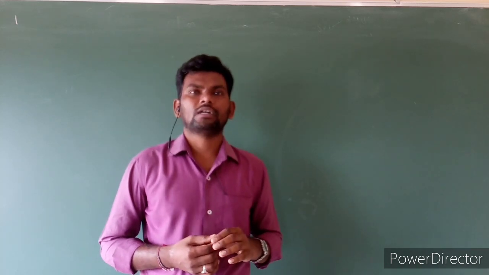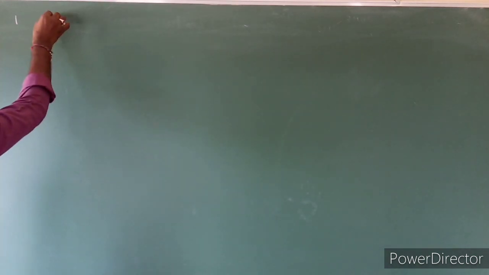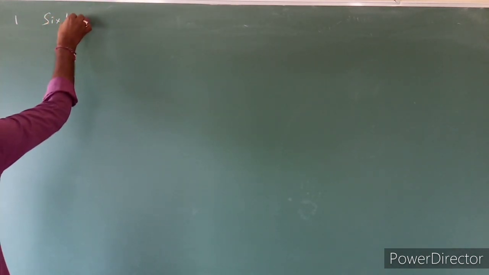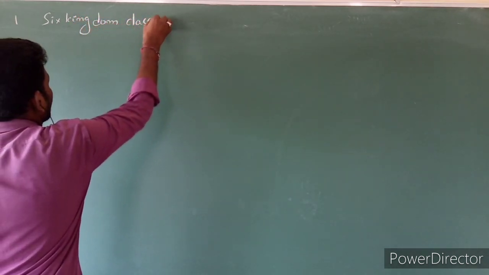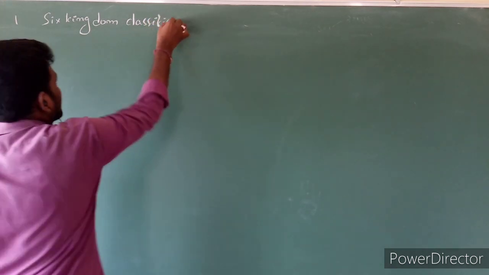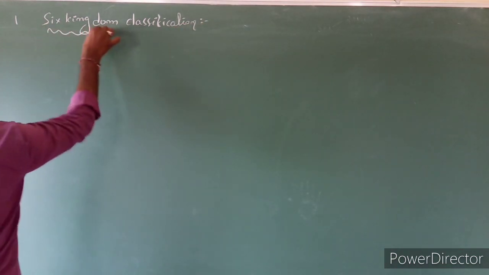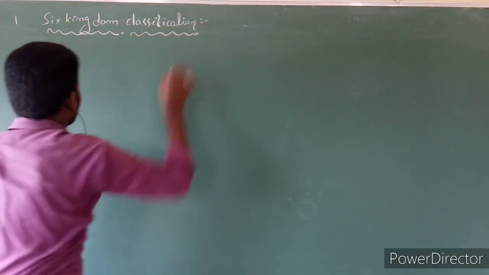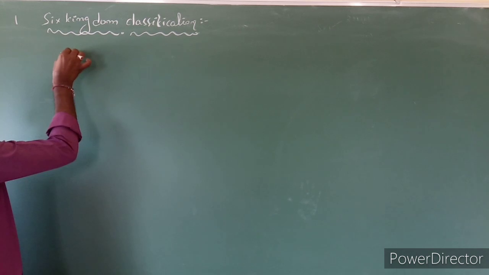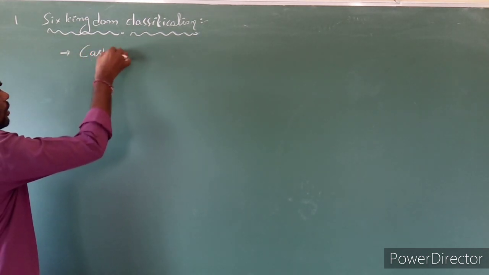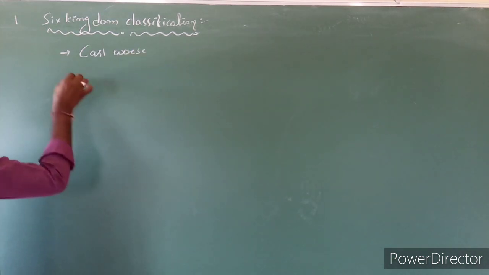Today I am going to start the sixth kingdom classification. The sixth kingdom classification is proposed by Carl Woese.